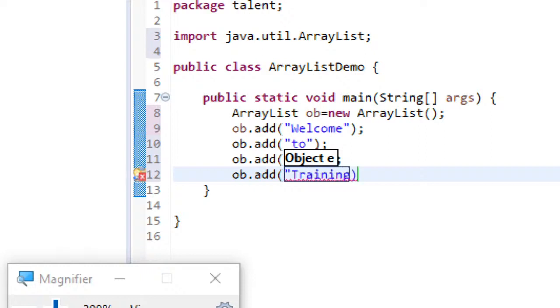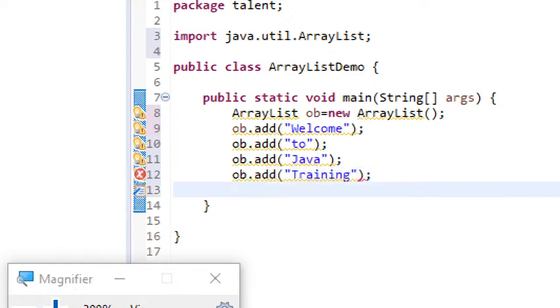So I'm just adding 4 string objects. Just understand that whatever I'm writing inside, they are strings, but they will be treated as string objects, because as we have discussed, a collection is a group of objects.